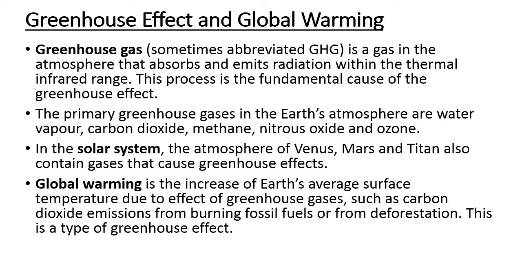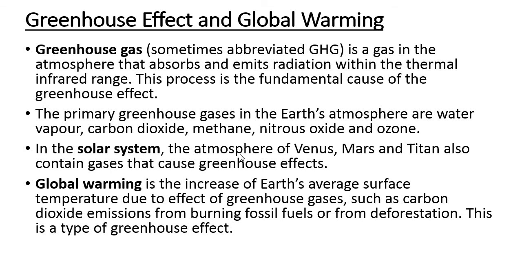Now here are the effects: greenhouse effect and global warming. Greenhouse gas, sometimes abbreviated as GHG, is a gas in the atmosphere that absorbs and emits radiation within the thermal infrared range. This process is the fundamental cause of the greenhouse effect. The primary greenhouse gases in the Earth's atmosphere are water vapor, carbon dioxide, methane, nitrous oxide and ozone.